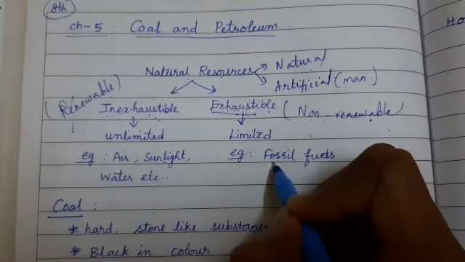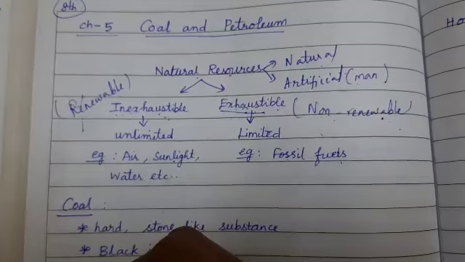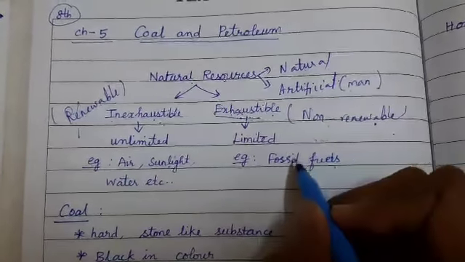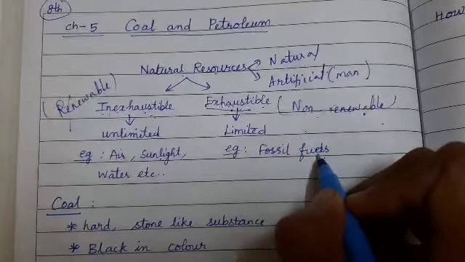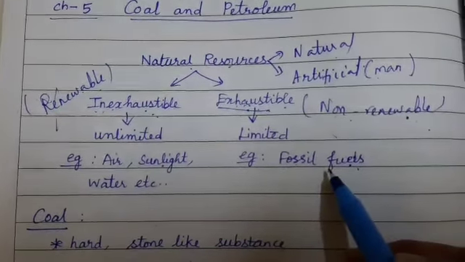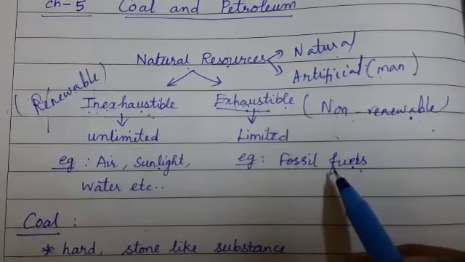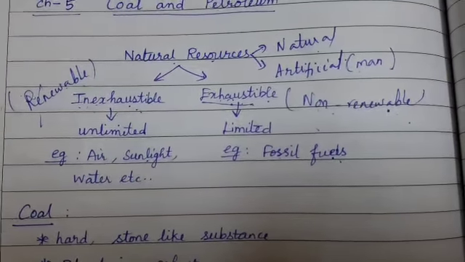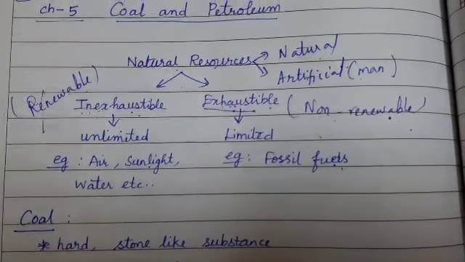Okay? What is the meaning of fossil fuel? All these are your basics, children. You are learning this from your 5th standard onwards. Fossil fuel means the resources which are formed only by the decaying of dead organic matter over millions and millions of years.